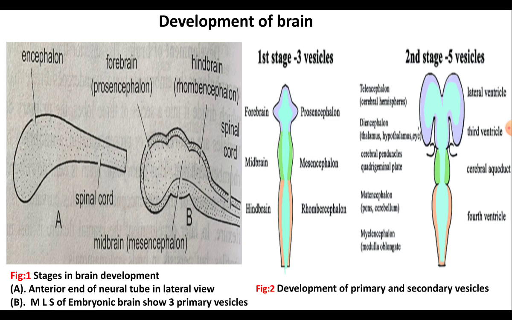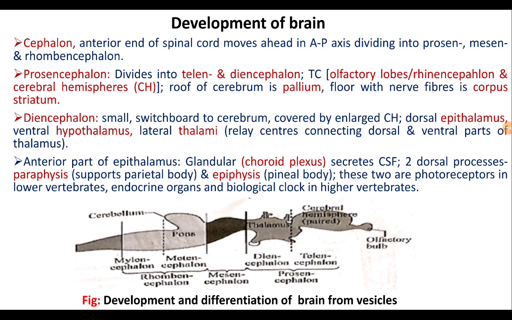Let us understand the detail about the vesicles of brain and its derivatives. As we know that encephalon, which is the anterior end of the neural tube, moves ahead in the anterior posterior axis, dividing the embryonic brain into prosencephalon, mesencephalon and rhombencephalon.